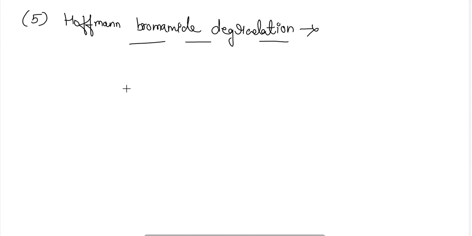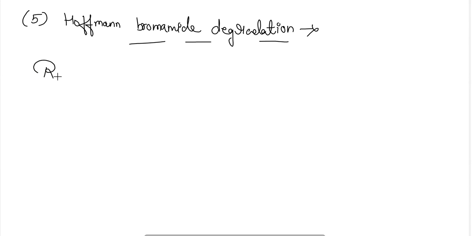So primary amines are prepared from amides by the treatment with bromine water in the presence of alkali such as KOH or NaOH. The amine formed contains one carbon atom less than the parent amide. Therefore, this method is used for degradation of the amides.